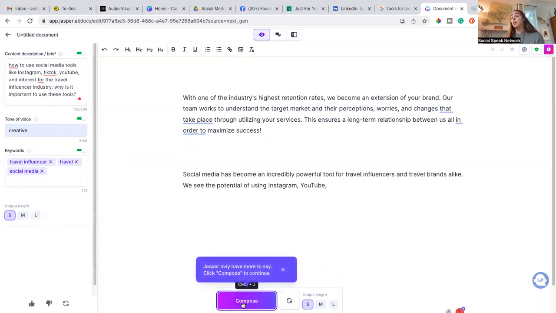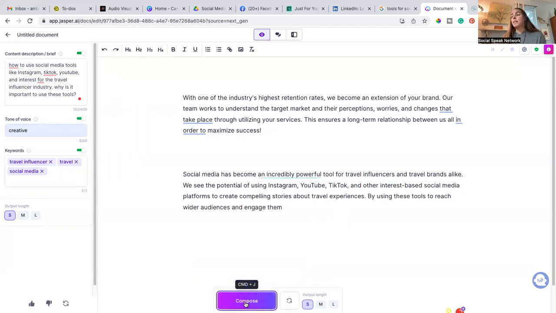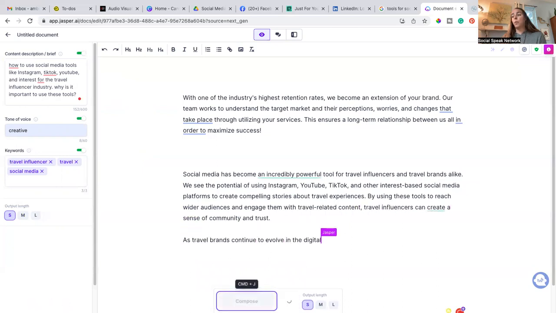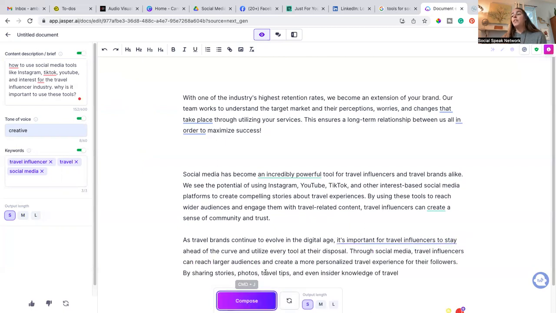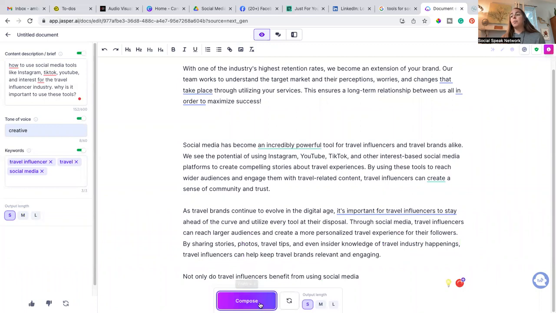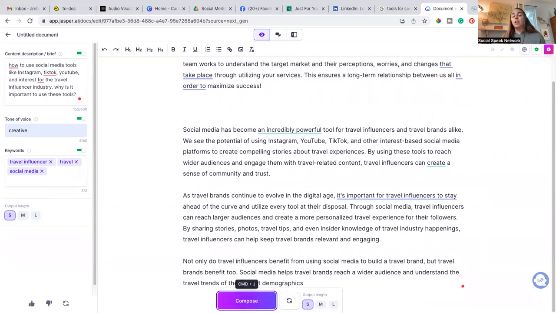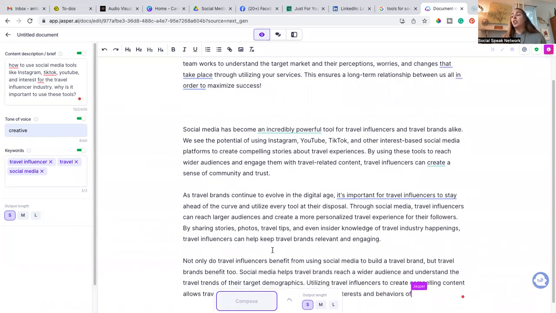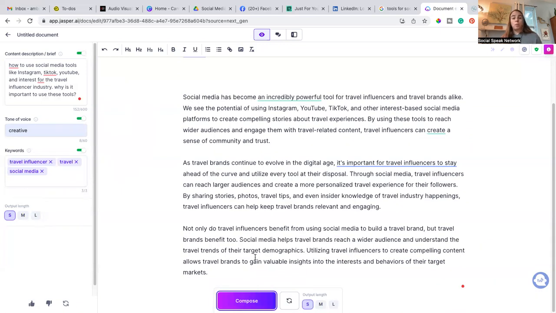So Jasper is thinking, and if you like it, you keep going. So it's going to keep writing a blog post for you. And this is great because, again, this gives you a guideline to be able to help create this content that then you can edit and use for your digital marketing strategy.